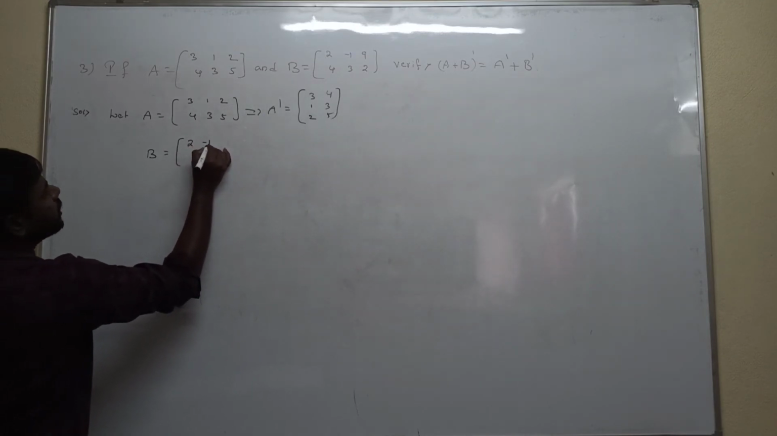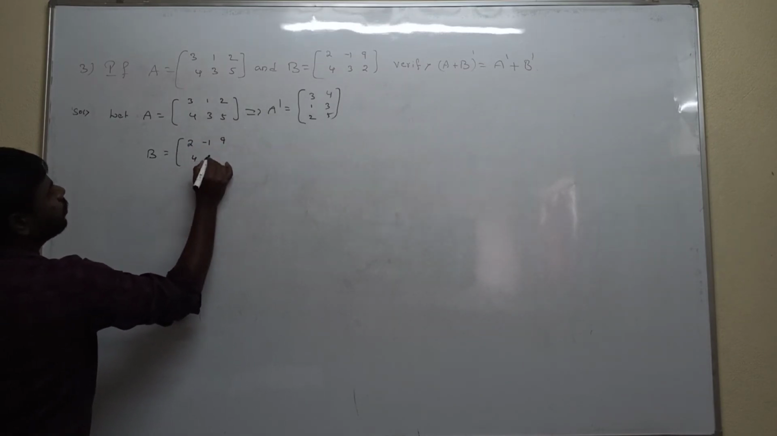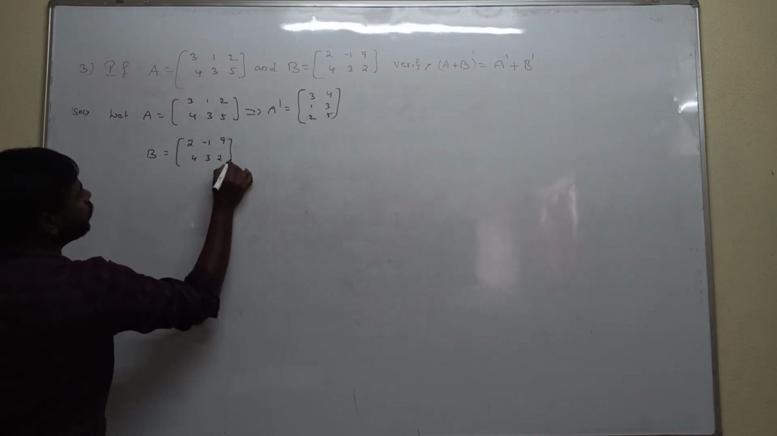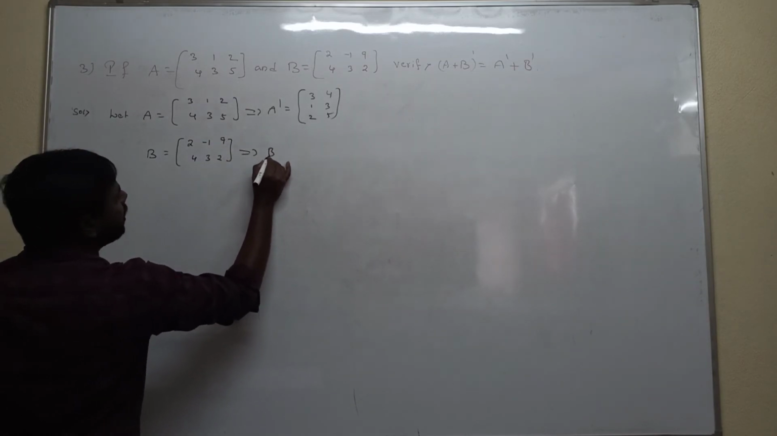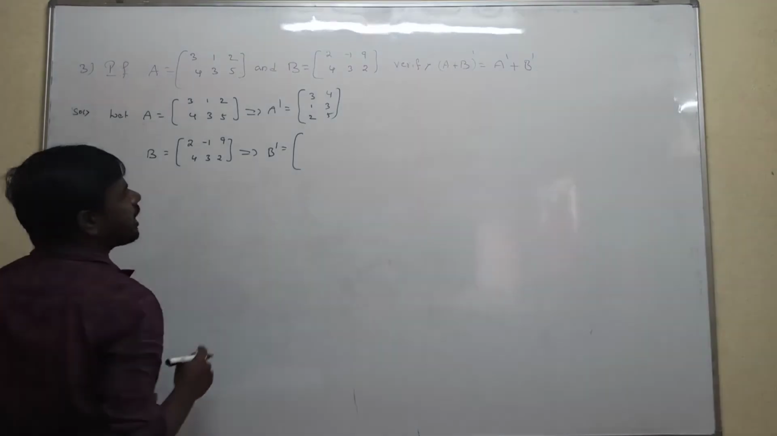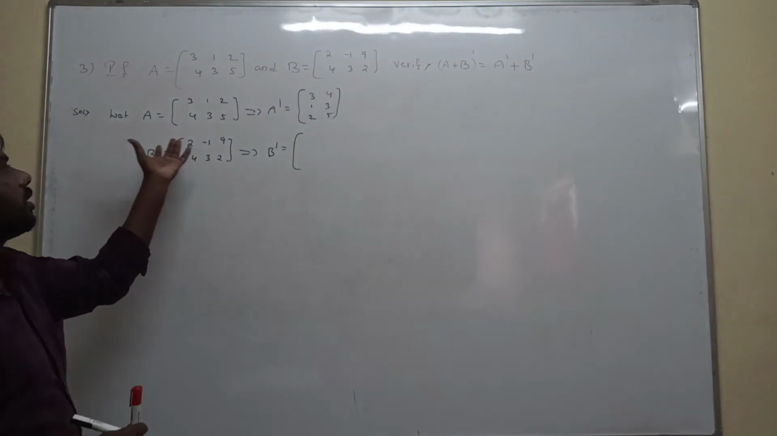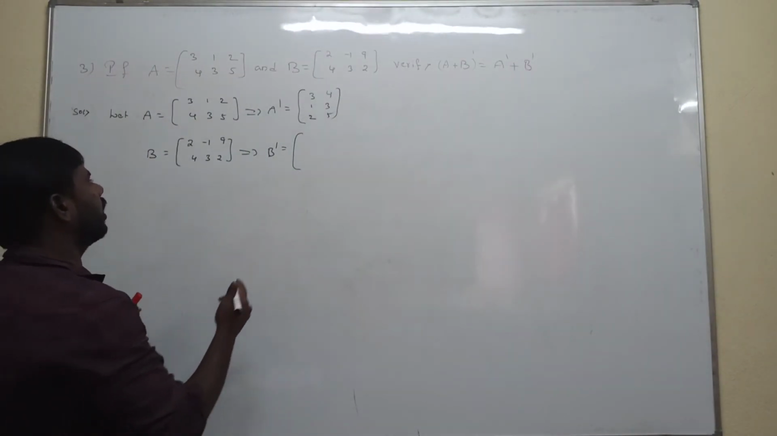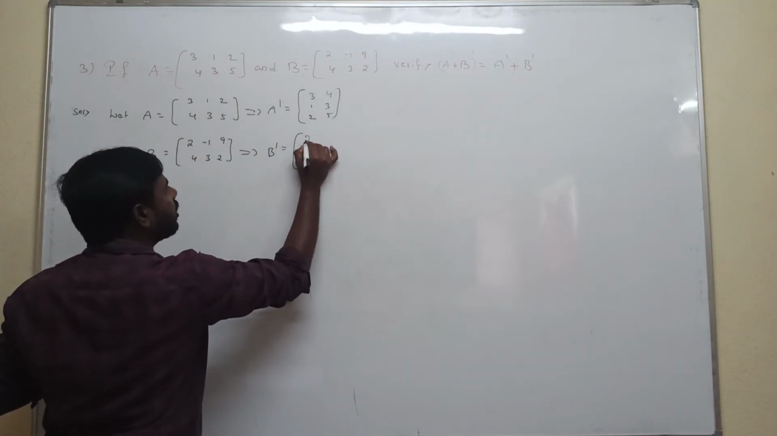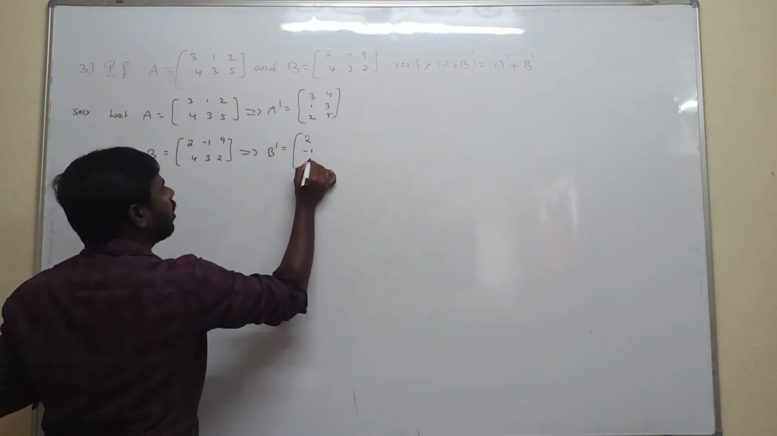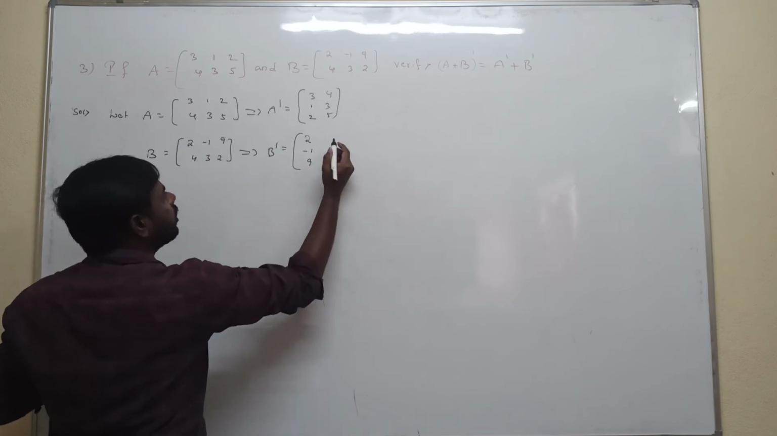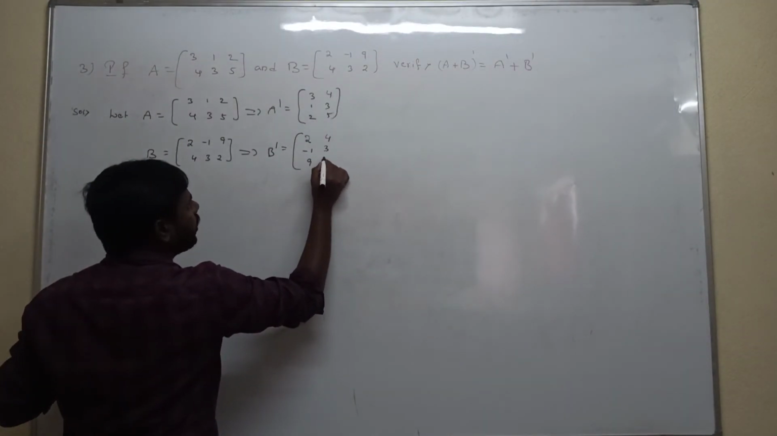B is [2 -1 9; 4 3 2]. To calculate the transpose of the B matrix, the first row can be replaced with the first column. 2 -1 9 is the first row, replaced with the first column. The second row, 4 3 2, is replaced with the second column.